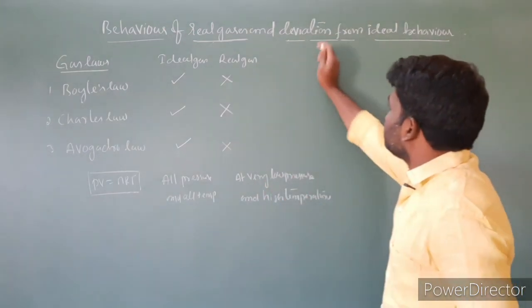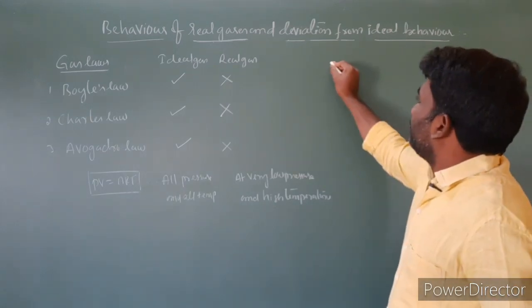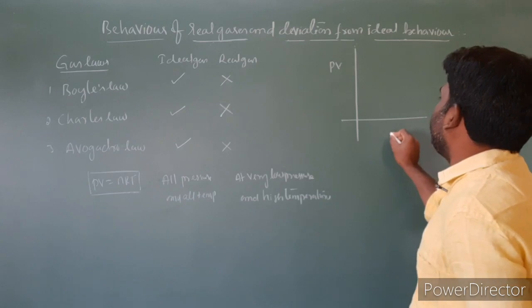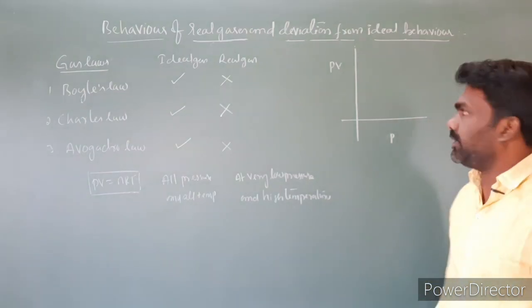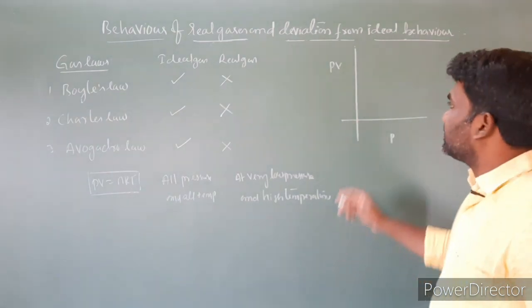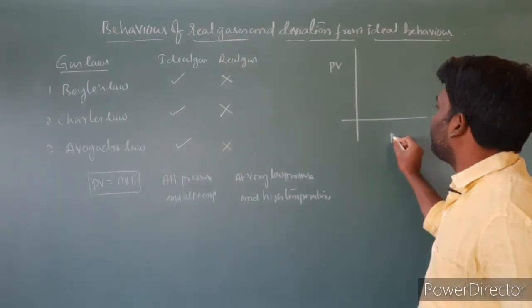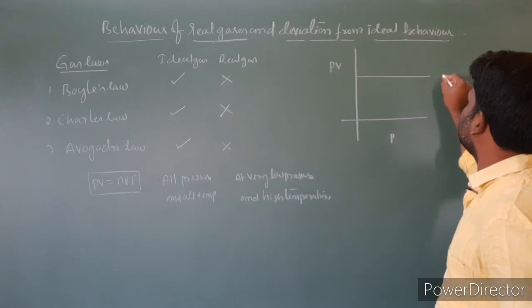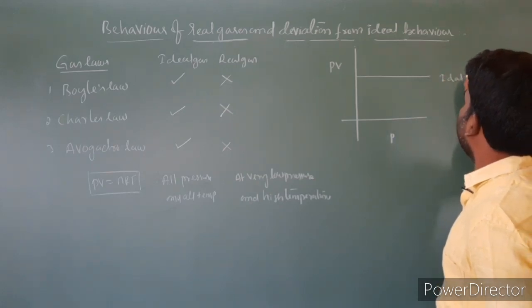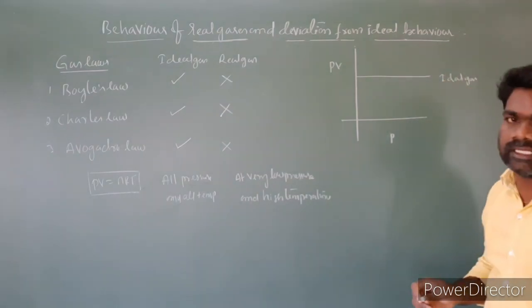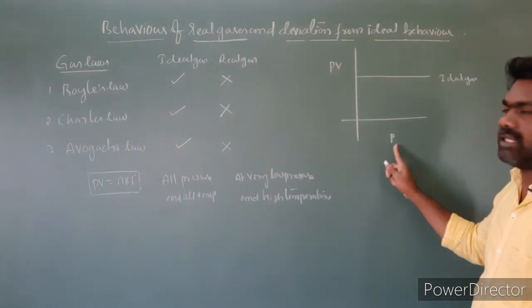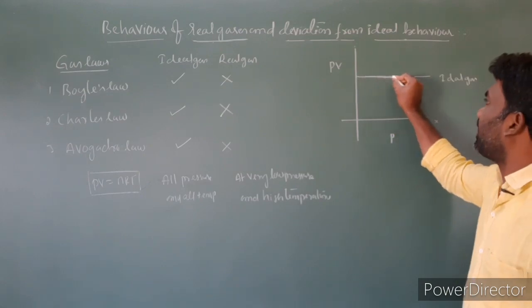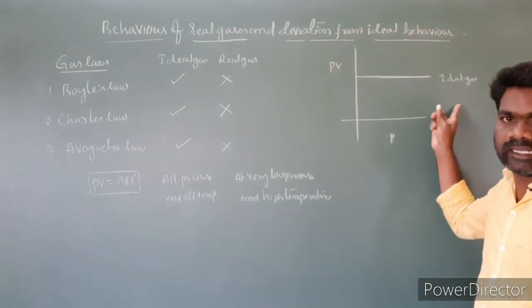Next, if you plot a graph of PV versus P, in the case of ideal gases we get a straight line parallel to the x-axis.